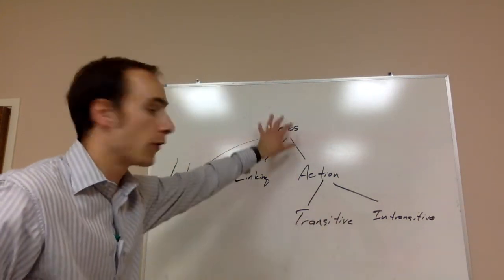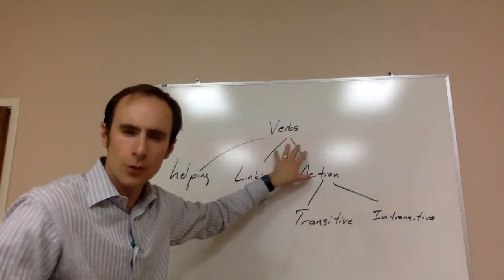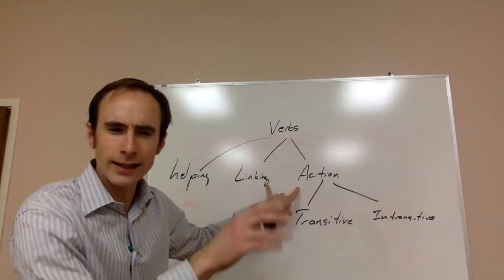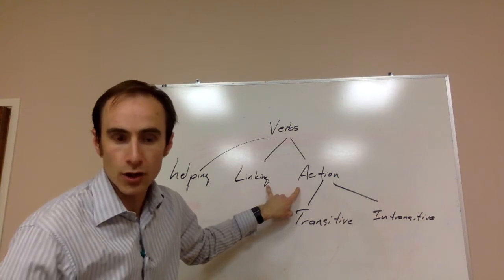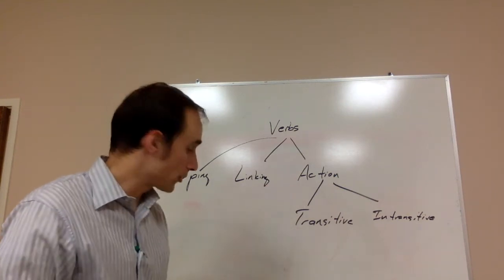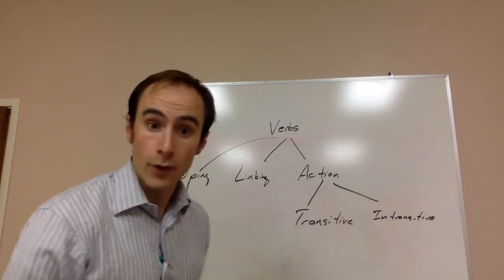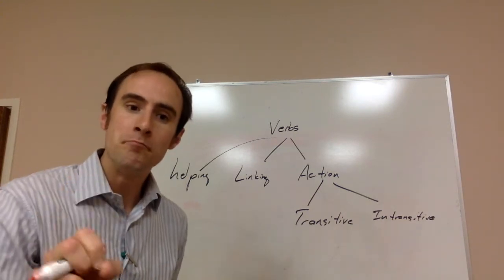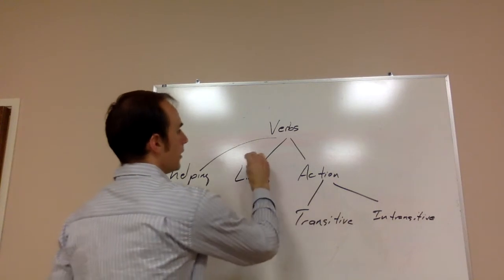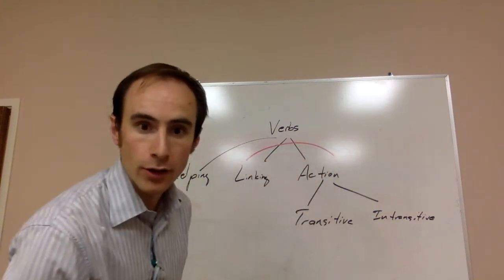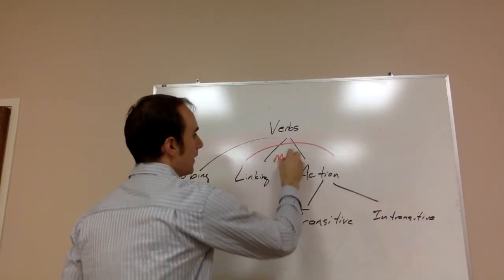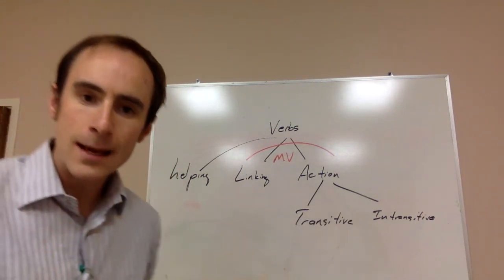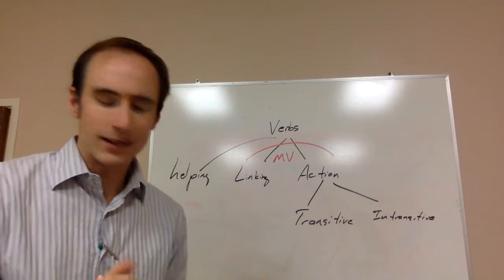So here we go. We've got verbs up here, of course, the main category, the main idea. Breaking it down into the two main kinds, linking and action, the kinds that you saw last week. These two actually are main in a very true sense. These are the two that can be main verbs in a sentence. I'm even going to use my red marker here and then put MV right there. You've even seen me use this MV abbreviation before in class.